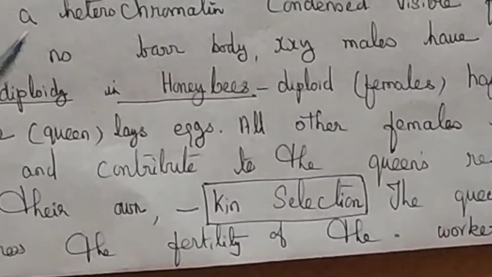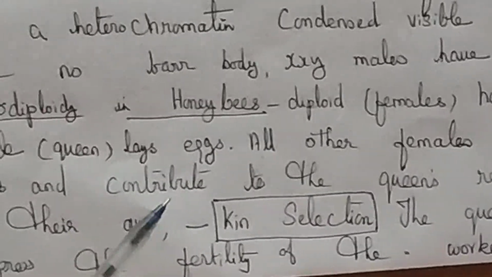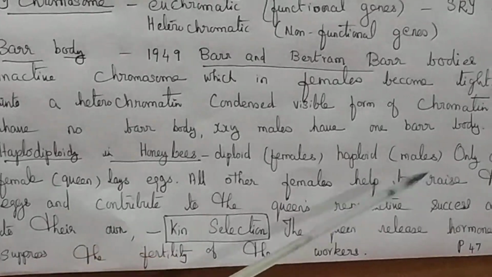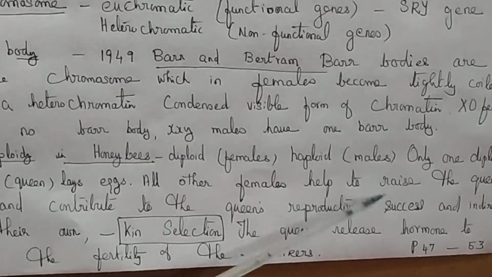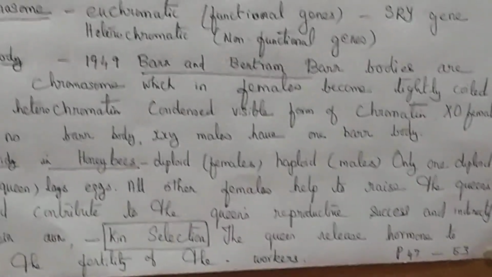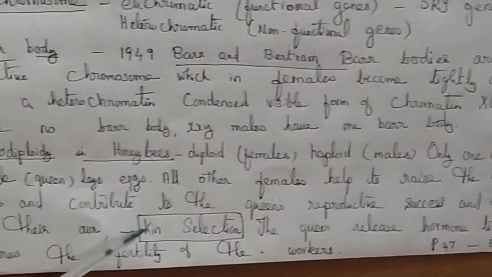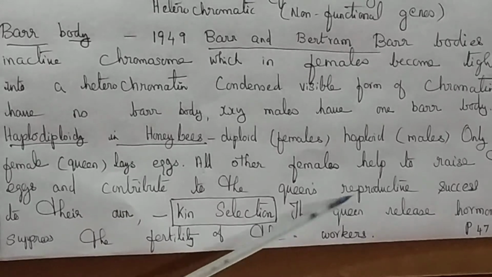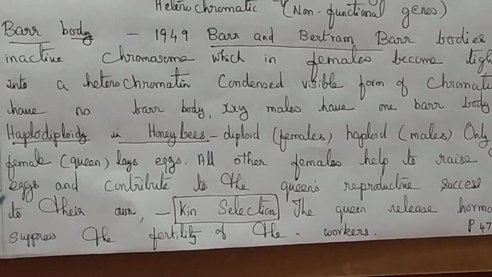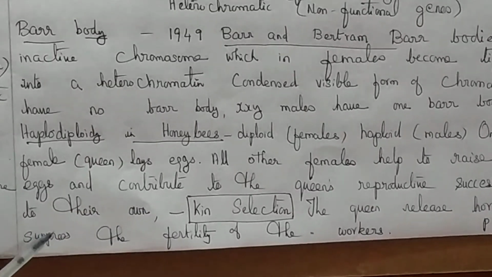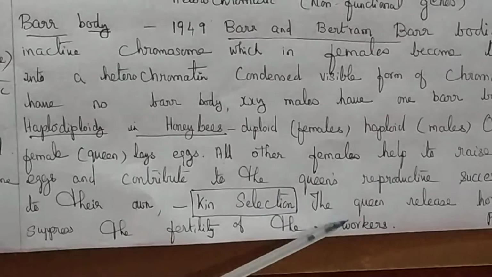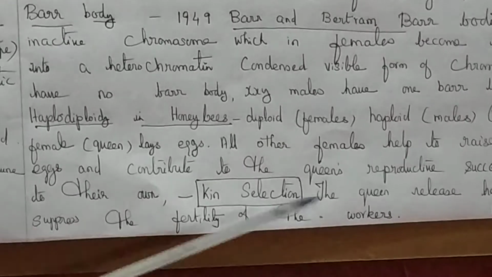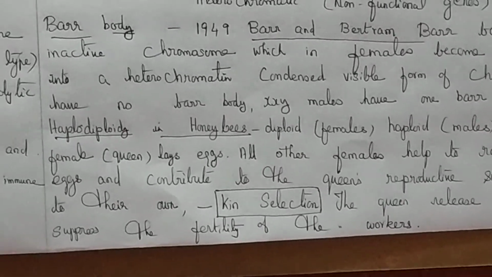So only one diploid queen develops, and all the other females help for the queen's reproductive success. This type of selection is called kin selection. Also the queen bee releases a hormone that suppresses the fertility of the worker bees. That is why sterile worker bees are present in the colony.